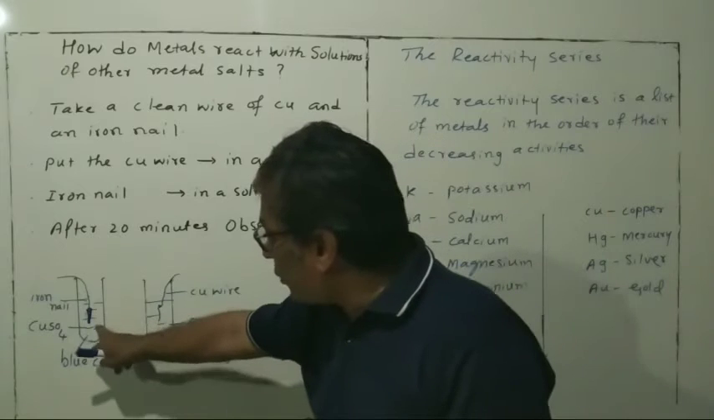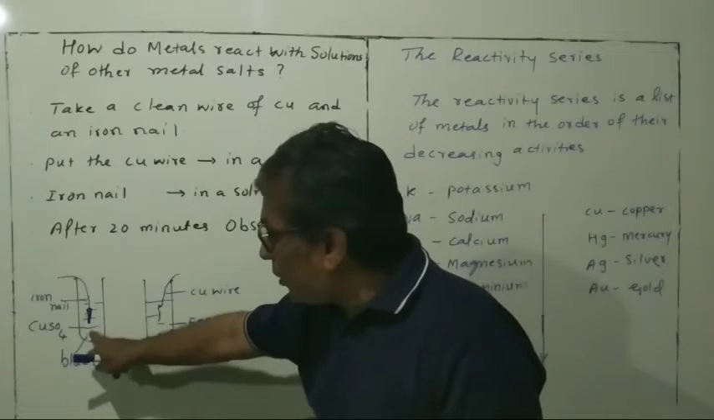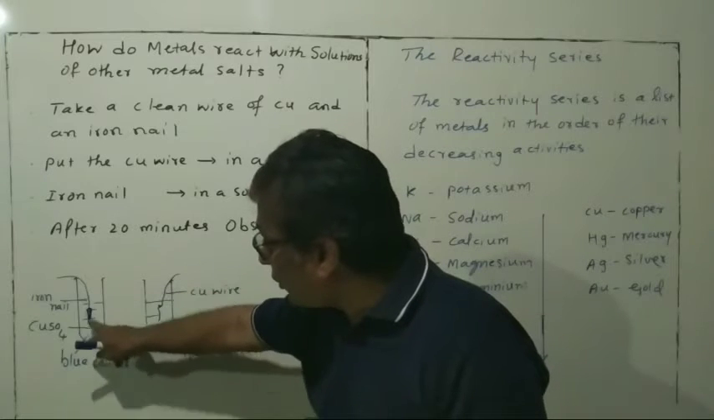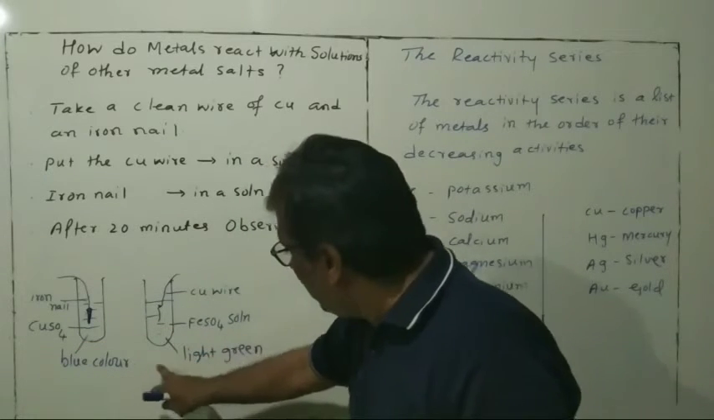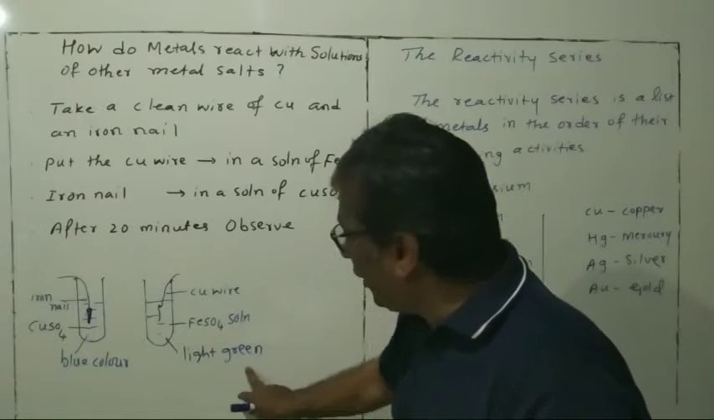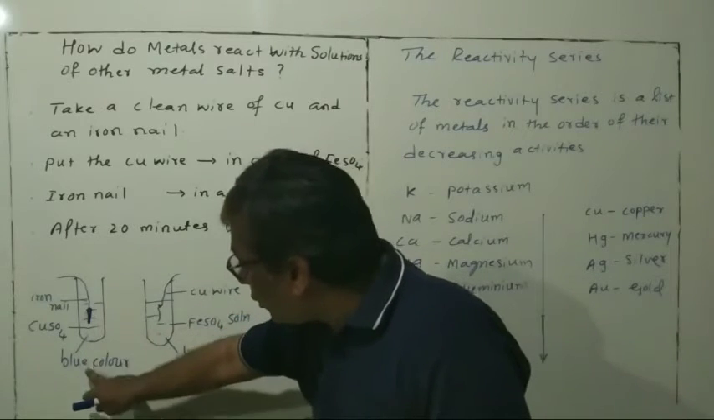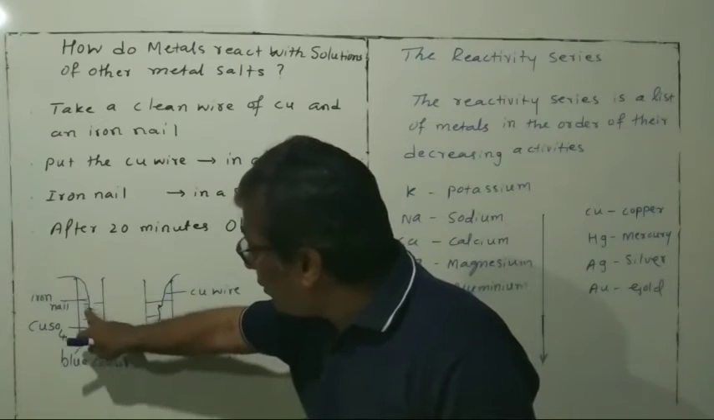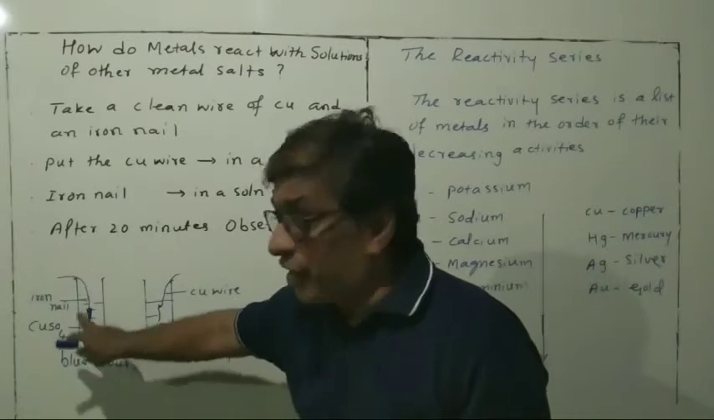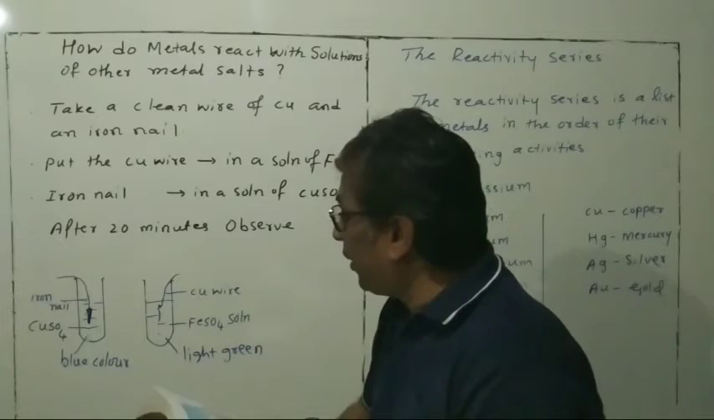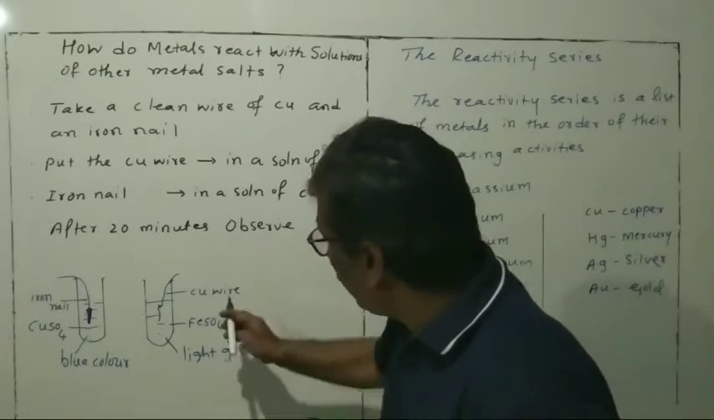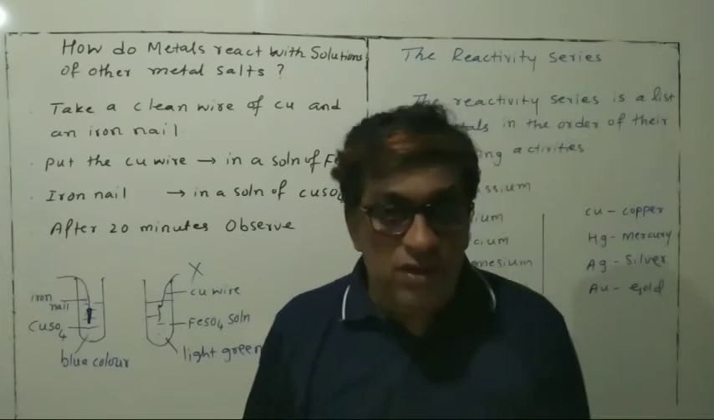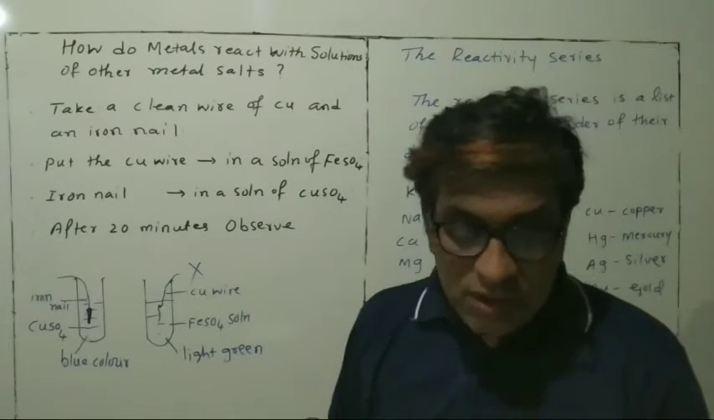See here, in this test tube, copper sulfate solution, when you kept the iron nail, here the reaction happens. You know that copper sulfate is blue in color, and here it will become light green. This blue color slowly changes to light green. So that is why the reaction has taken place. But here, when you added the copper wire in the iron sulfate solution, no reaction takes place.